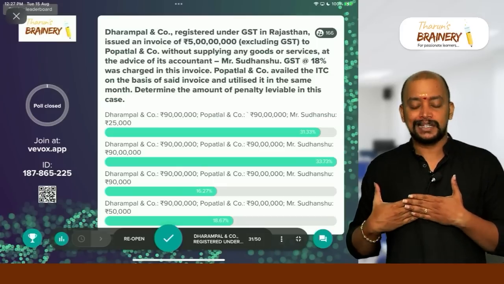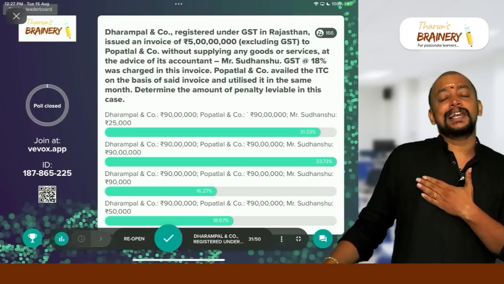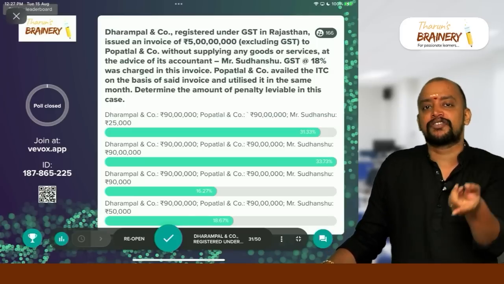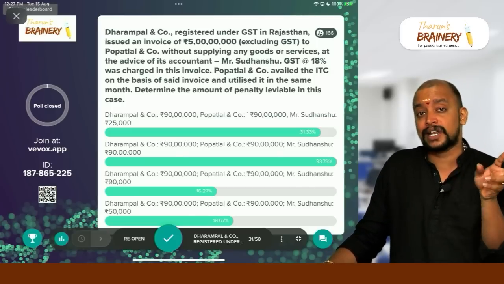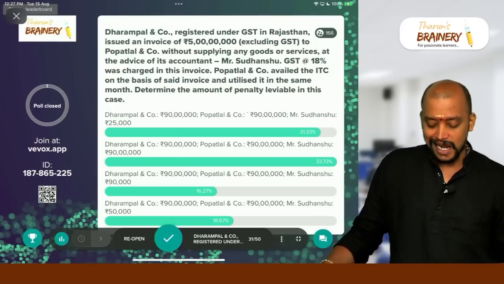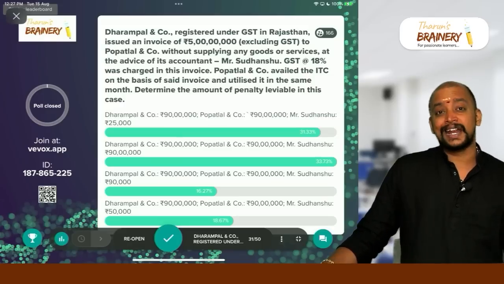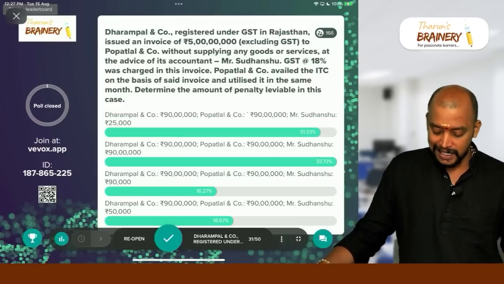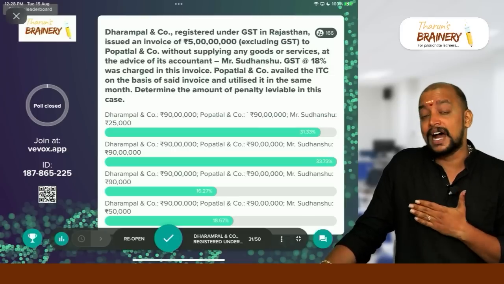Now I am the supplier, Dharampal. You are my recipient, Popatlal. Now Dharampal will have a liability for invoice default. So how much is the penalty for invoice default? 100% of the tax or 10,000, whichever is higher. So 100% of the tax is what? 5 crores into 18%. So that will be 90 lakhs. So 90 lakhs will be the penalty on Dharampal, the supplier, under which default?